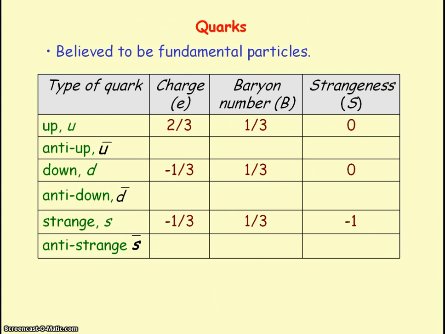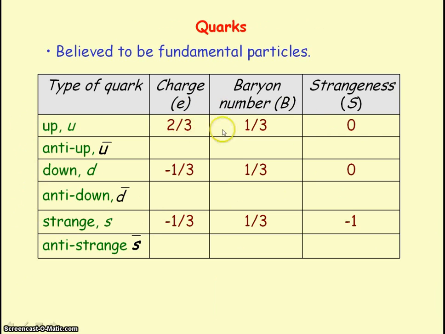So quarks are believed to be fundamental particles, and the quarks you need to know about are the up quark, the down quark, and the strange quark. And you need to know their charge in terms of the elementary charge e, baryon number, and strangeness.